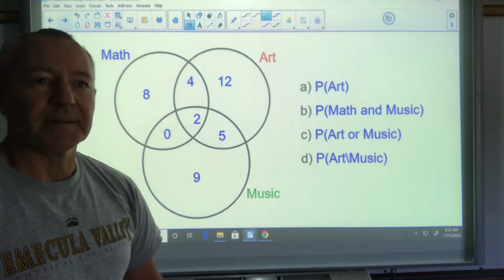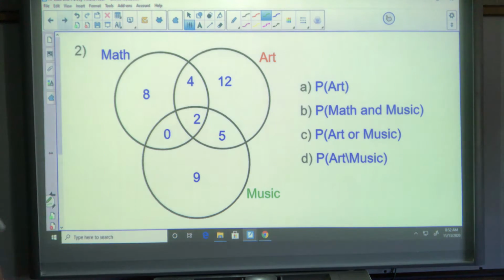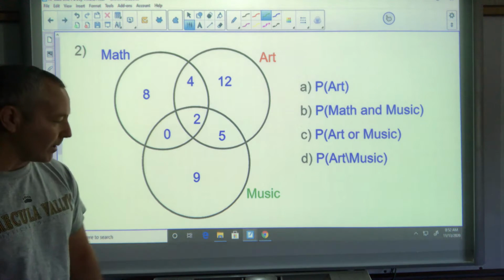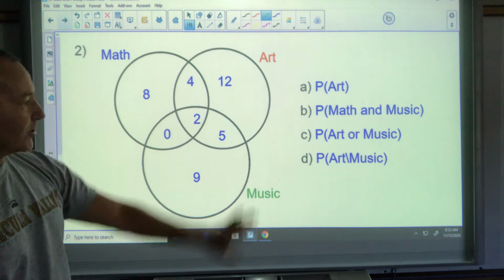Okay, welcome to lesson 4-2, part 2. There's a short one here, another Venn diagram. This is completed for me here. We're going to answer the questions.